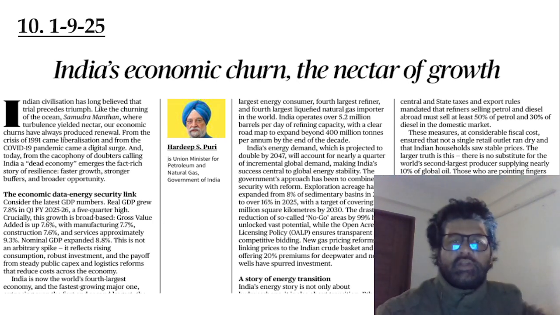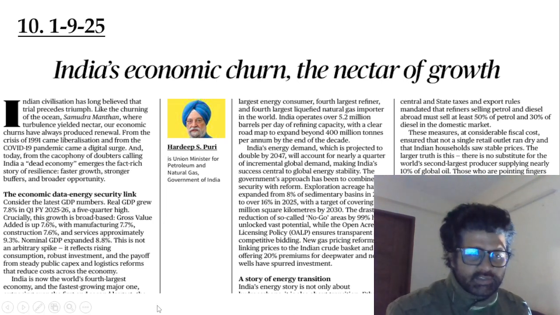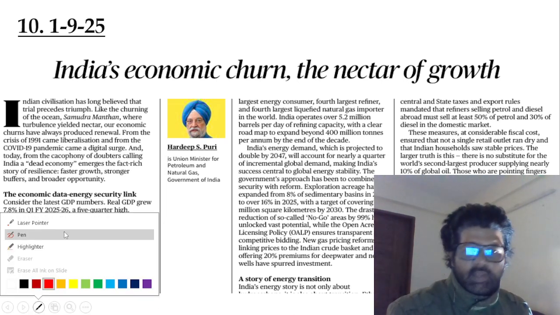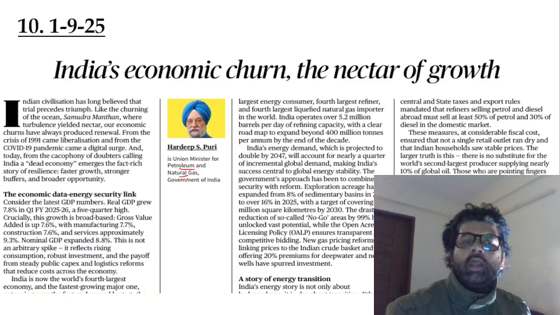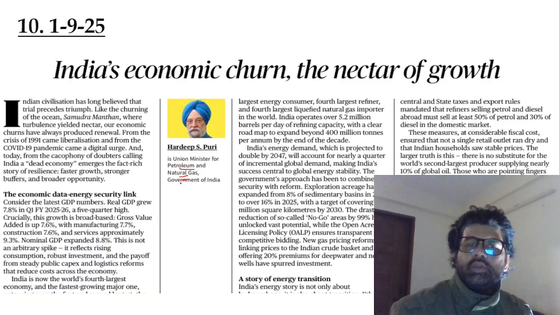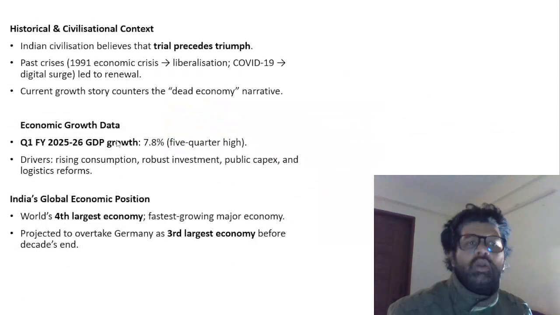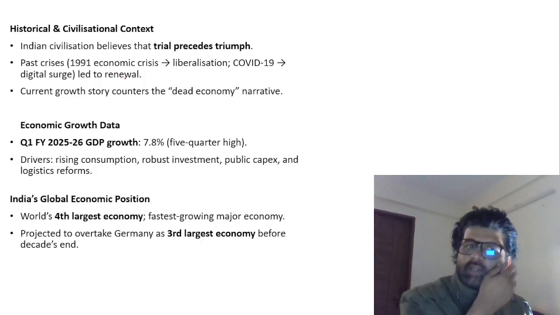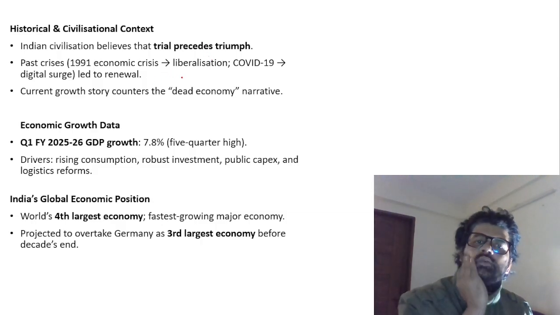So, India's economic chair, nectar of growth. Hardeep Singh Puri sir has written this article, 1st September 2025. He's the Union Minister of Petroleum and Natural Gas, Government of India. What sir is basically talking about in this article is how India is doing awesome. India's civilizational past with crisis, आपदा को अवसर, as our honorable PM sir says, and that's how we are converting crisis into awesome opportunistic scenarios.